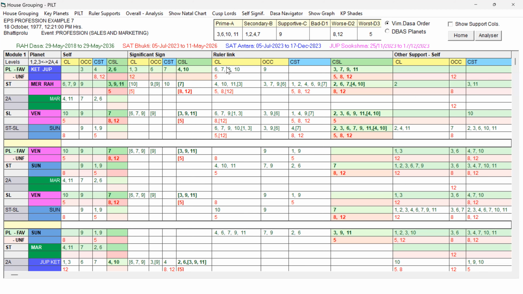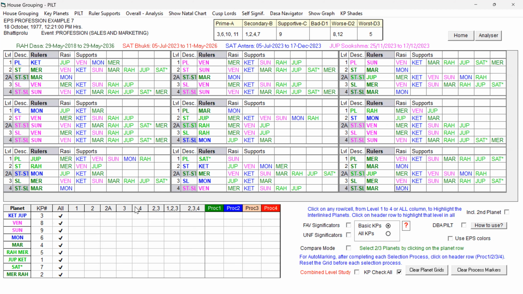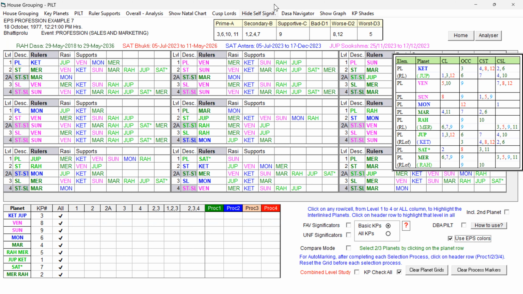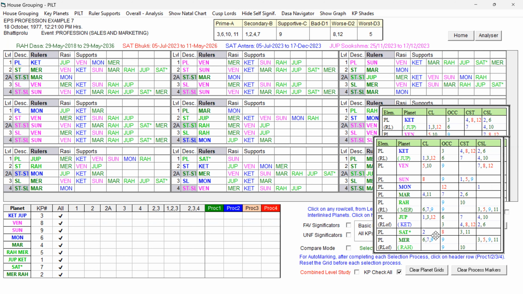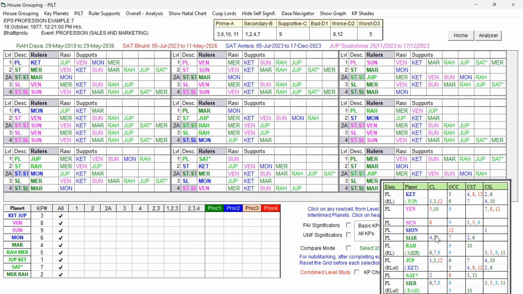We are on the PILT page now. So you can see that all the colors have been given as per the EPS. We have given the colors in the previous video, and the same colors have been assigned to all. So EPS all colors have been given, right? Now what we are going to do, we have to check the planet self-signification. We have to keep it open. And we discussed in the previous video up to the Moon.